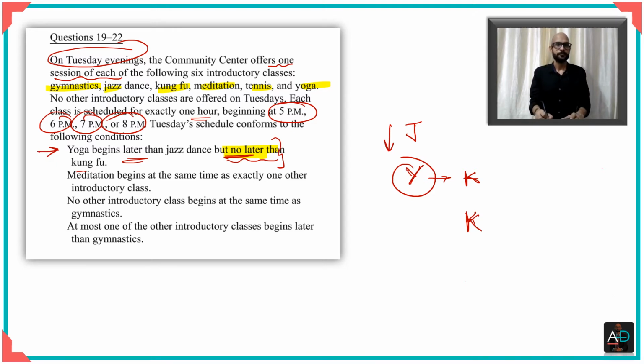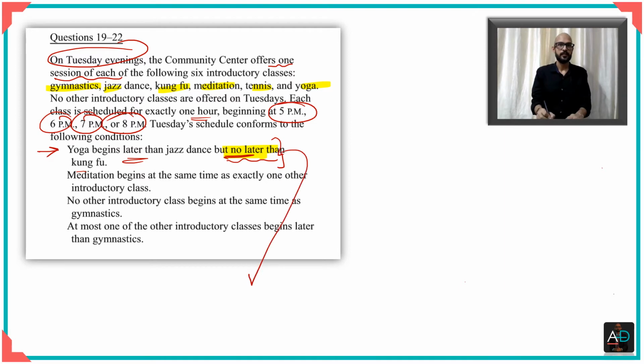All right. So we have this first set of data from here that let me just write a little smaller for you. So the first set of details that we get is that yoga begins later than jazz dance, which means jazz will be above, and then you'd have yoga here, and Kung Fu can either be here or here. That's the first detail that we get.